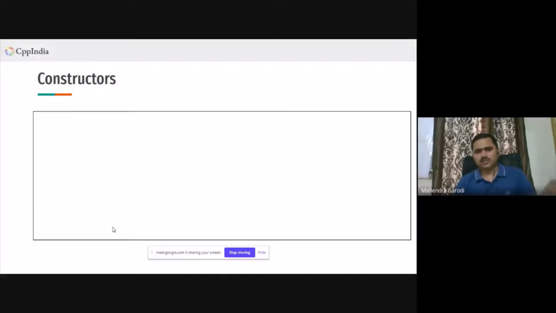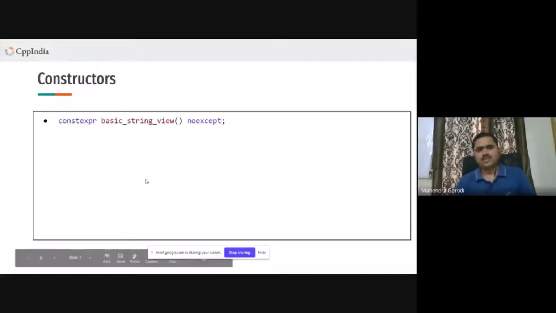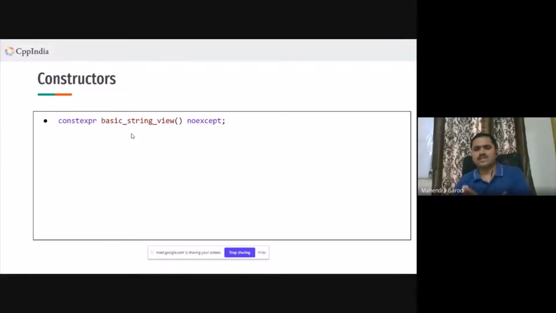Now let's look into the construction, then we'll open for some questions if you have. This is the first constructor, kind of a default constructor. In the C++17 standard, most of the compilers have implemented string view as a pointer to the start and a length. In this case, it will assign the data pointer as a null pointer, and the length will be 0.